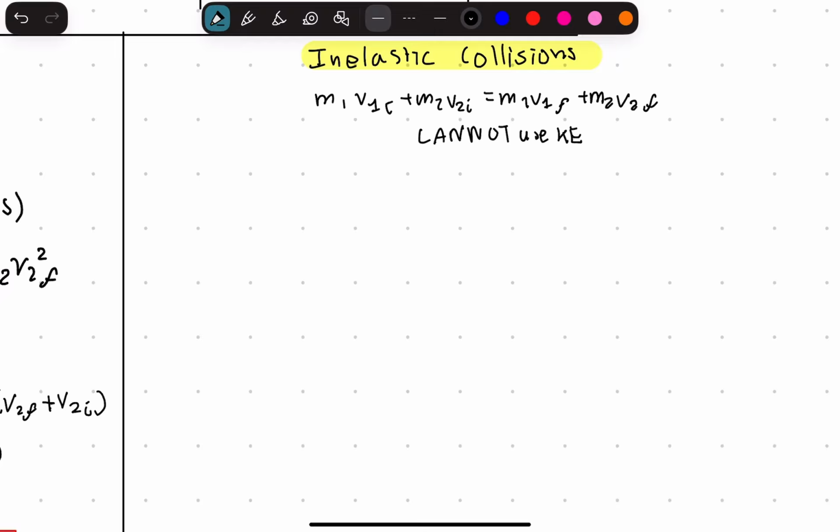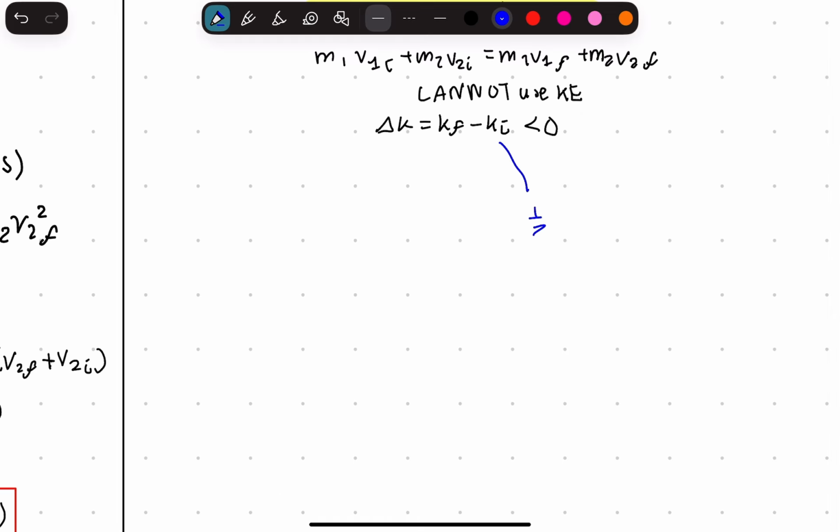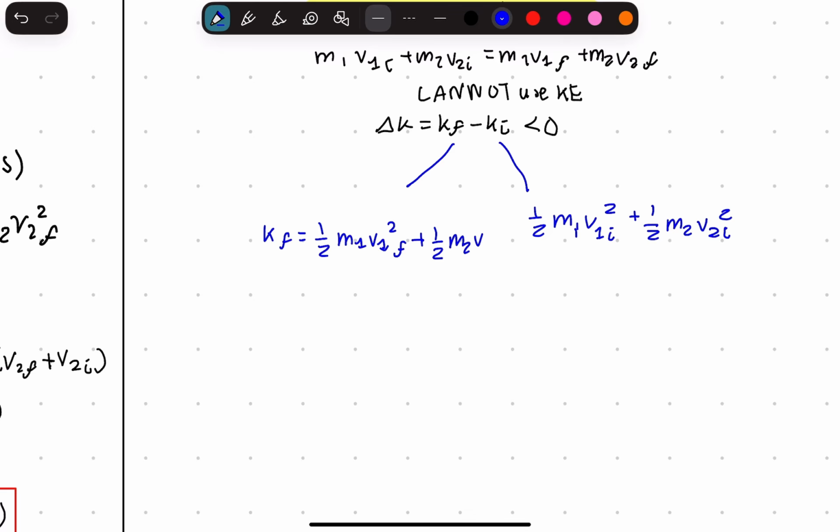in kinetic energy. So what we can do is write delta K is equal to K final minus K initial. That's going to be less than 0. Now K initial is going to be 1/2 m1 v1 initial squared plus 1/2 m2 v2 initial squared. K final is going to be equal to 1/2 m1 v1 final squared plus 1/2 m2 v2 final squared.